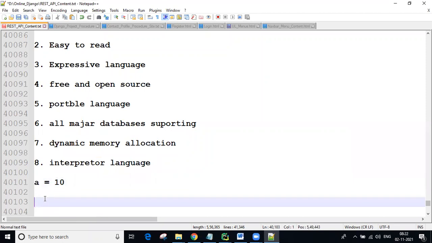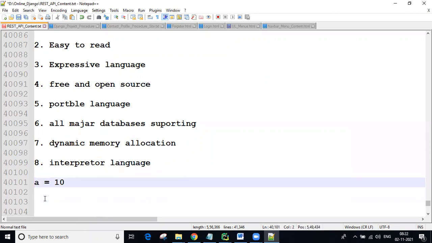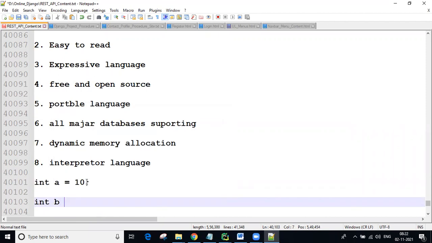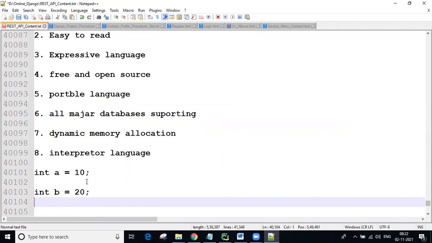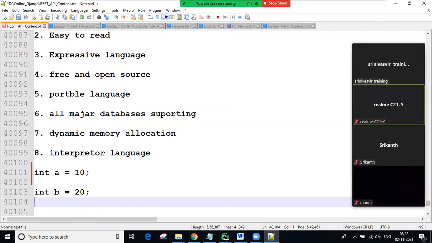Compiler language means you write int a equal to 10, next int b equal to 20, like you write all the values. Now first, it checks whether the coding is correct syntax-wise or not. For example, if you are missing this semicolon, okay, one error is there, just identified. Next, coming to the next line, it checks whether this line is correct or not. Yes, this line is correct. Assume this is the wrong line, this is the correct line.